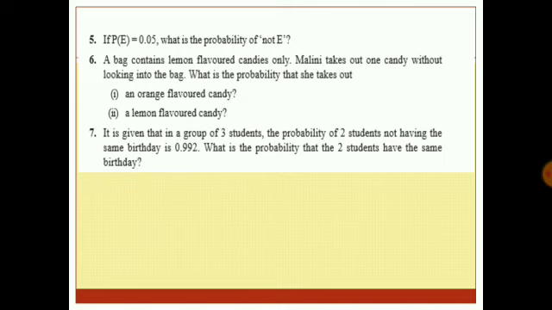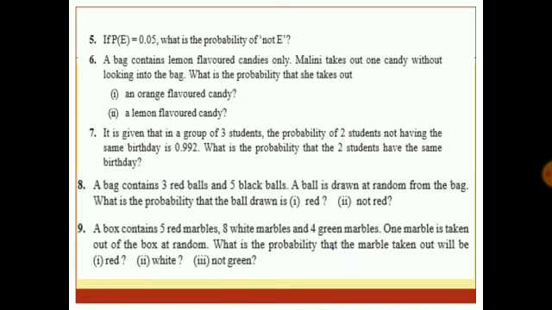It is given that in a group of 3 students, the probability of 2 students not having the same birthday is 0.992. So what is the probability that 2 students have the same birthday? So take E to be the event of the 2 students not having the same birthday, then the probability of E has been given to us as 0.992. What is asked is the probability of the 2 students having the same birthday. That means they have asked P of not E. That means it is 1 minus P of E, which is equal to 1 minus 0.992, which is how much? It is 0.008. Eighth question.